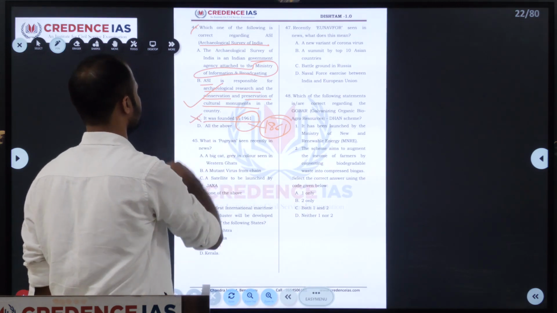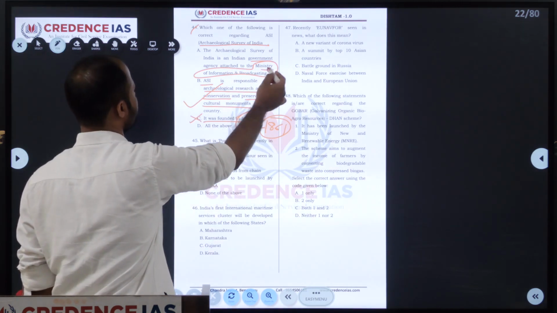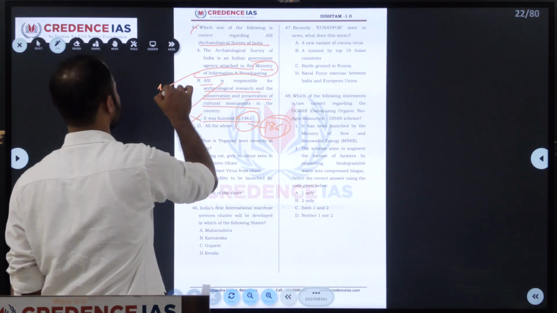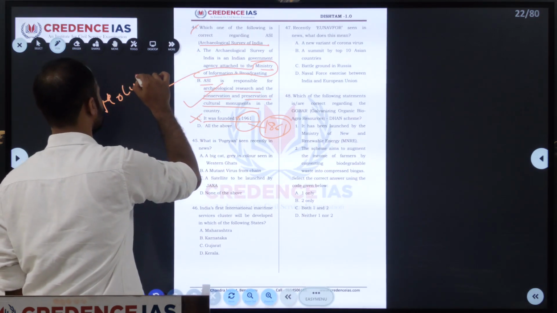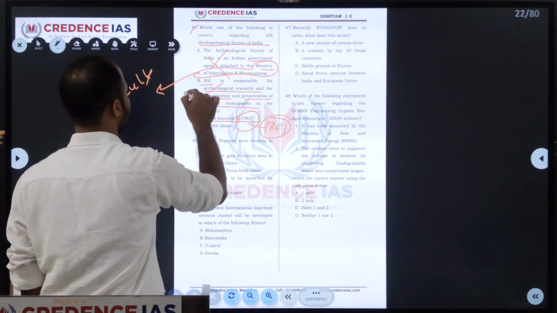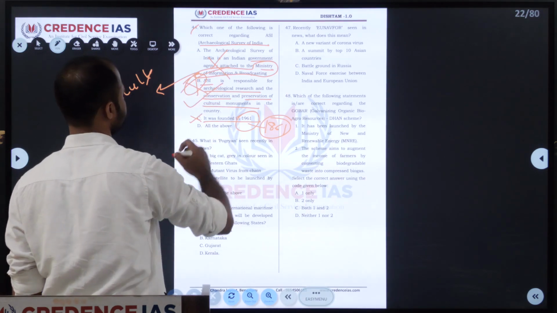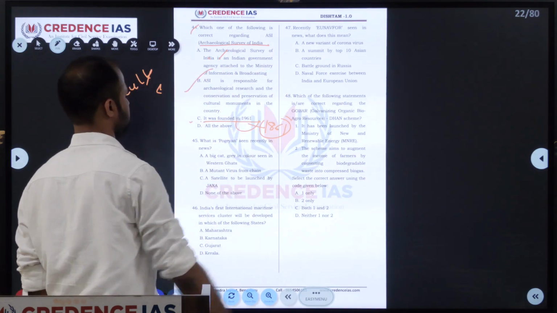They have given 1961, but we know it is 1861, Alexander Cunningham. So C is a wrong one. And it says it's under the Ministry of Information and Broadcasting, but it is under the Ministry of Culture. So this one is also wrong. The correct answer is B.